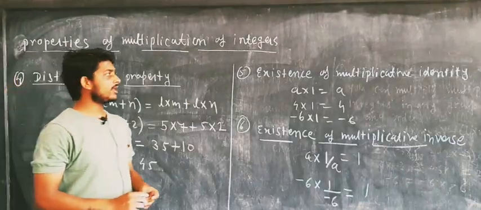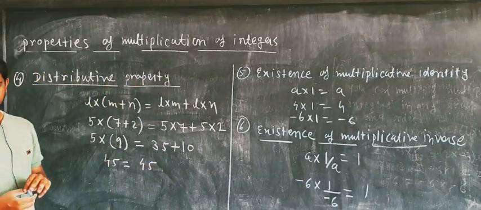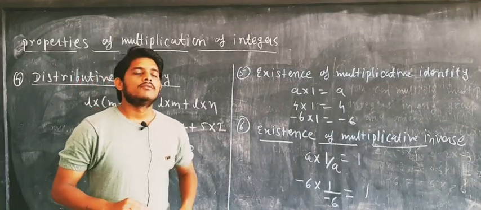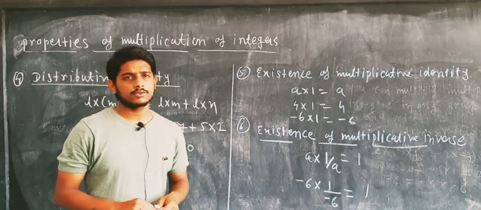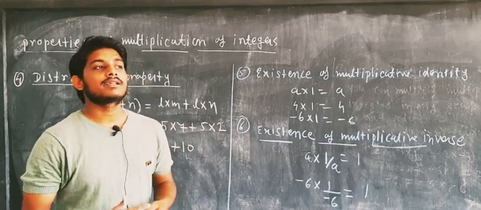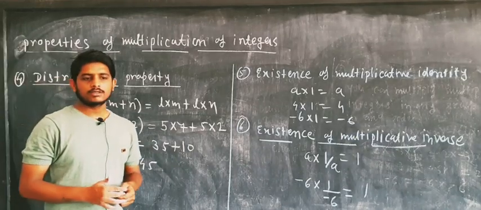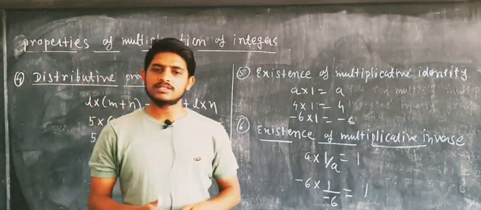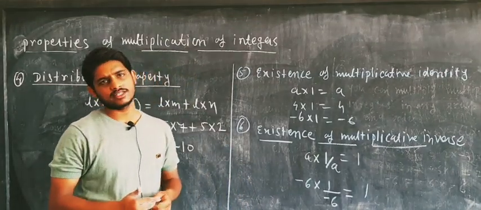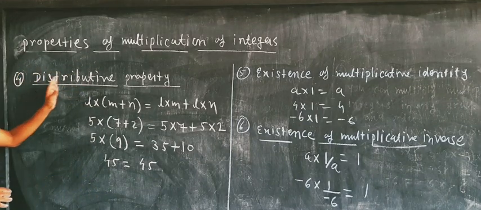Now, till now we have discussed three properties of integers. The first one is the closure property, which says that the multiplication of two integers is always an integer. The second is the commutative property, in which you can multiply two integers in any order. The third is the associative property: grouping does not change the value of the multiplication of integers. Now we will discuss the distributive property.